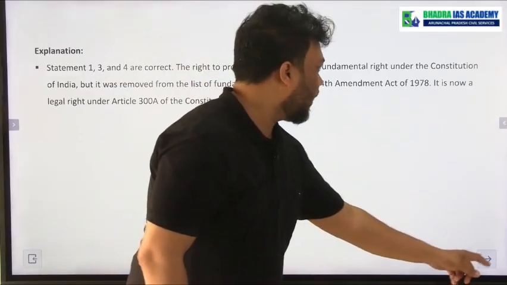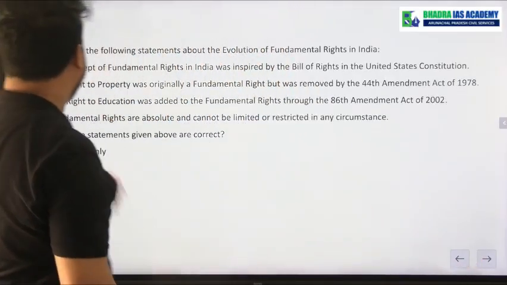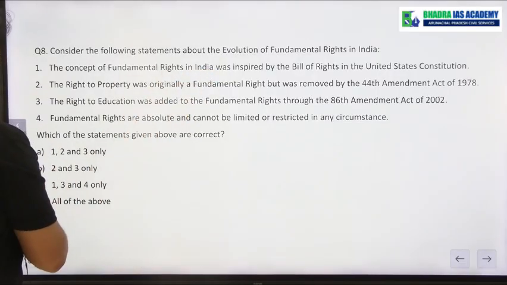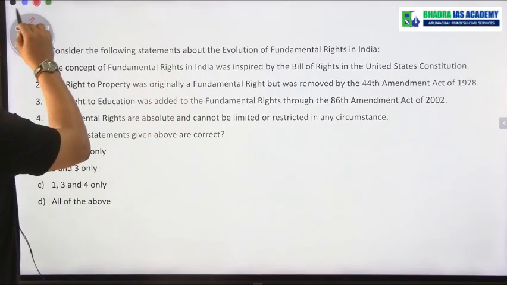Okay, next, coming to question number 8. It is about evolution of fundamental rights. Okay, this is about evolution of fundamental rights.